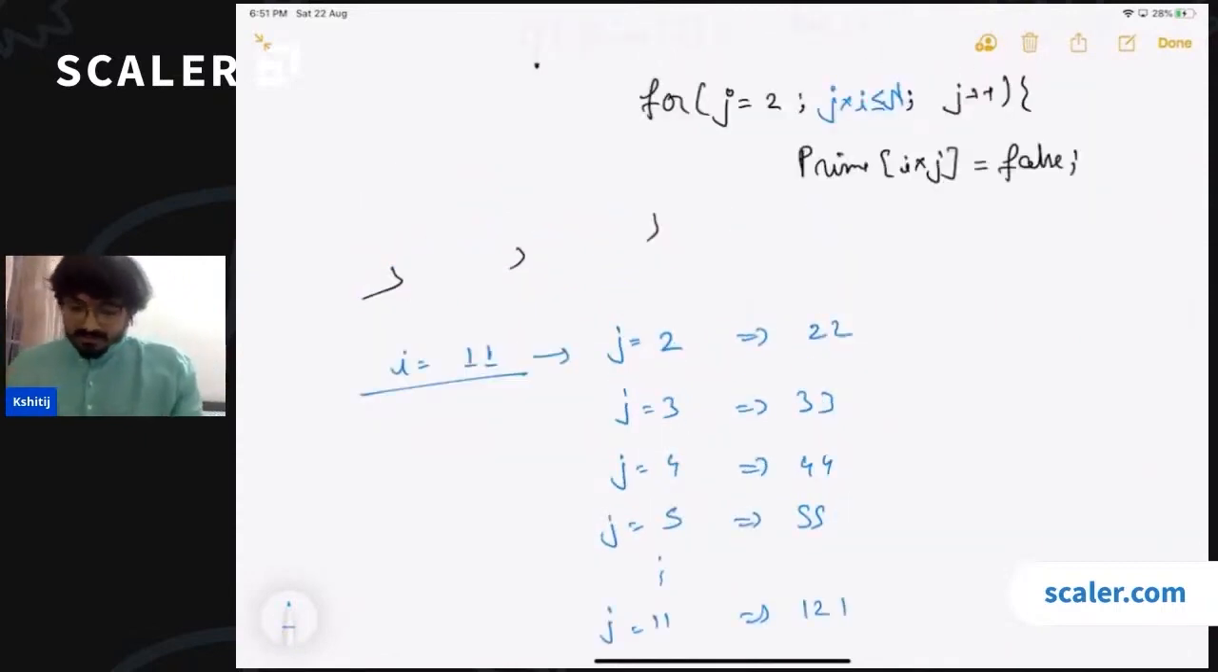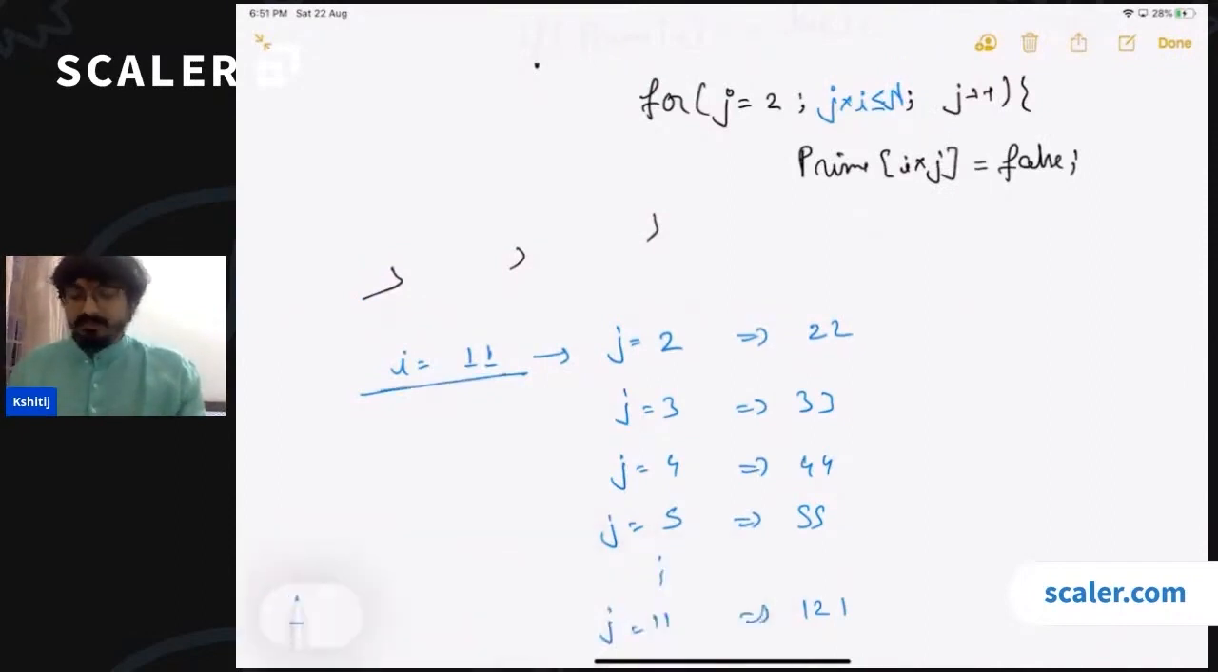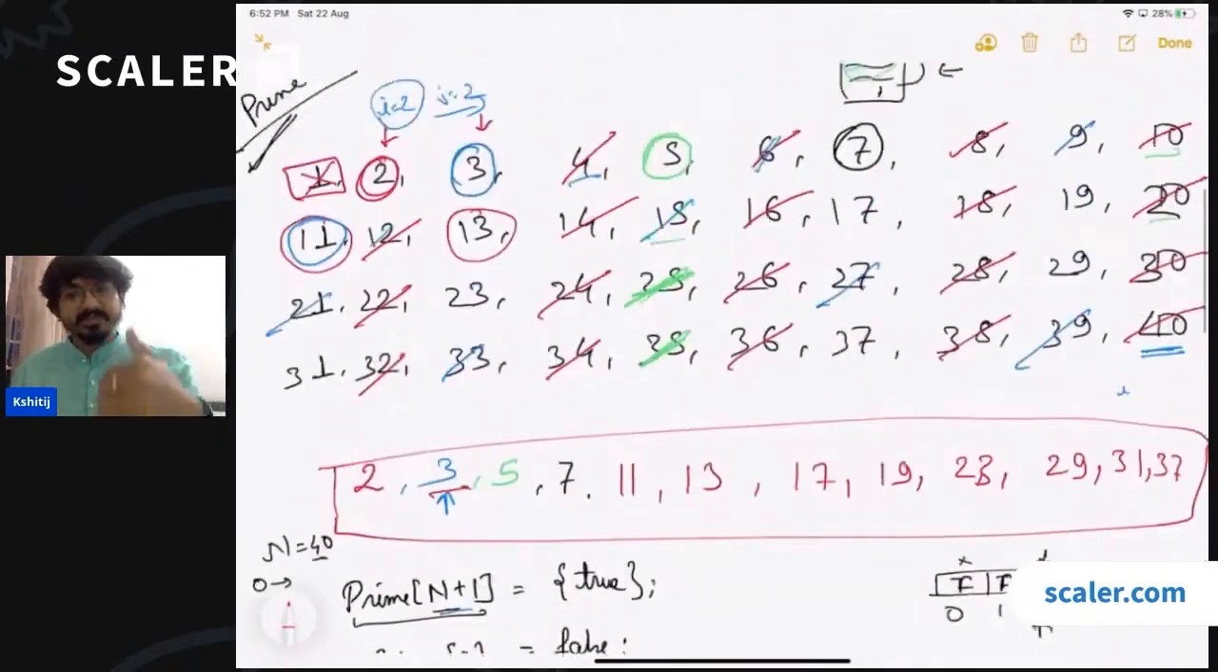Now I have a question. When I'm trying to cut all these numbers for the value of I equal to 11, can I say that 22, 33, 44, 55, all these numbers would have already been cut? Because before I takes the value 11, I will also take the value 2. When I takes the value 2, 22 would have been cut by that, right? So you must have observed in this case also that when we reach 11, all the multiples of 11 were already cut, right?